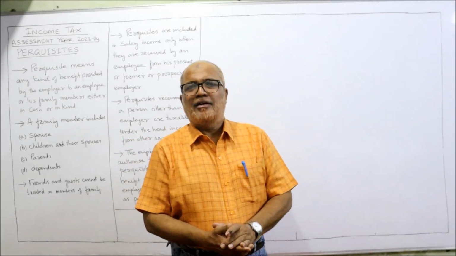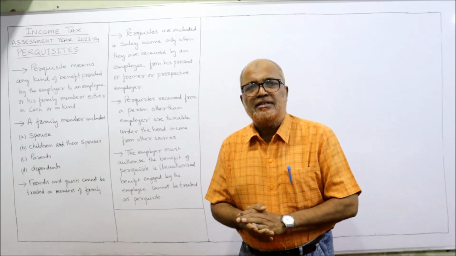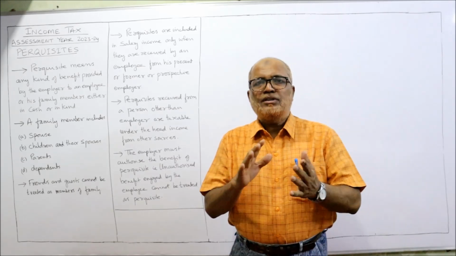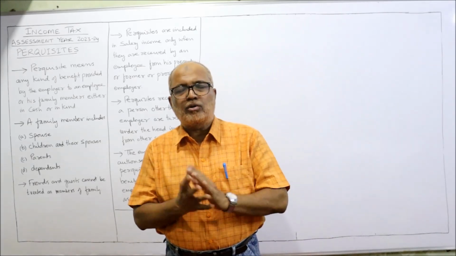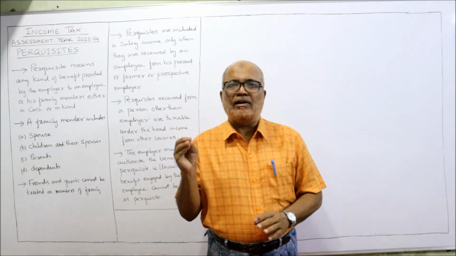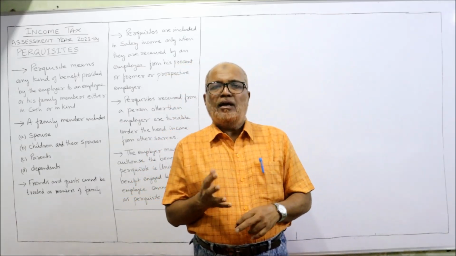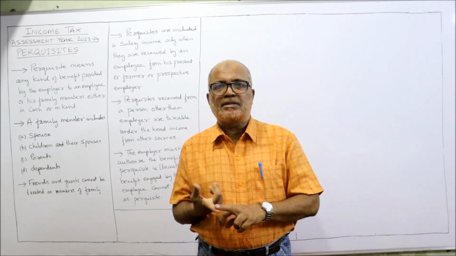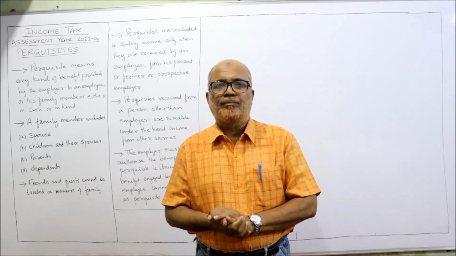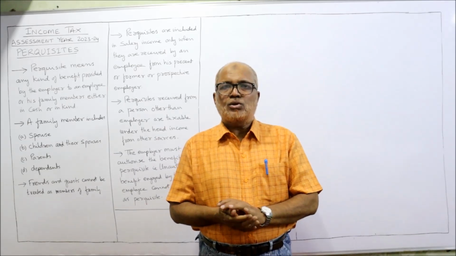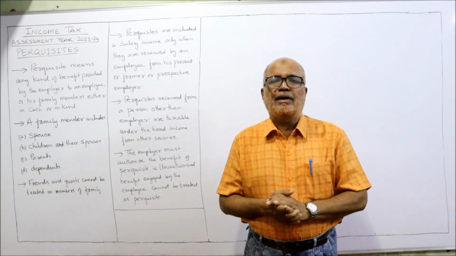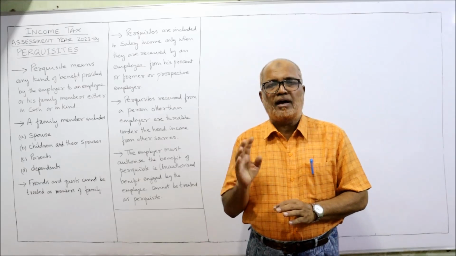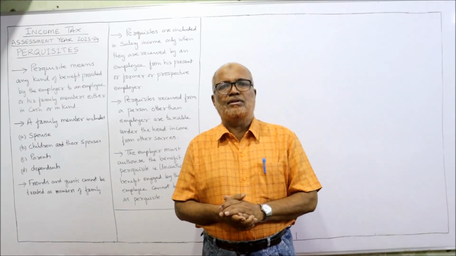I'm Hasham. Now in previous videos I have completed allowances. Before this I explained to you that according to the provisions of the Income Tax Act there are 5 heads of income: income from salary, income from house property, profits and gains of business and profession, capital gain, and income from other sources. So I have already explained allowances and the problems we have done on allowances.